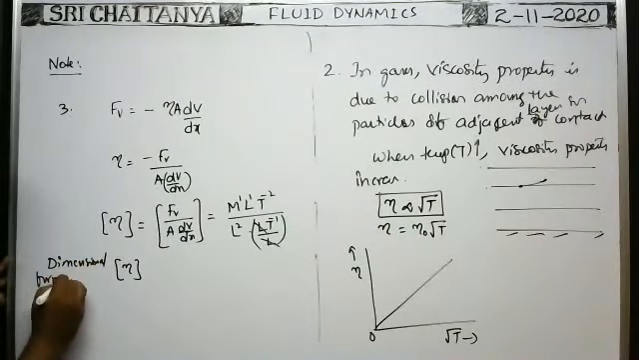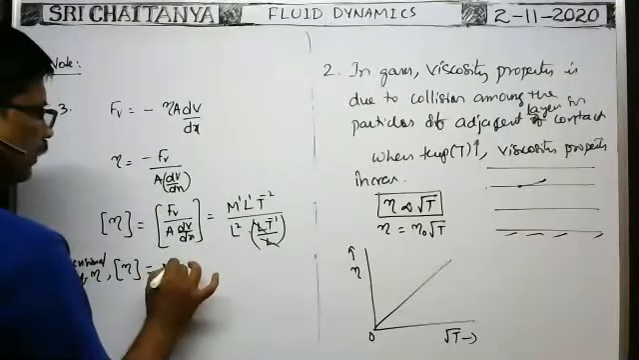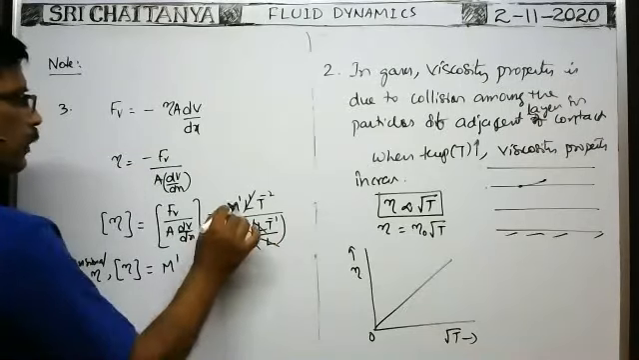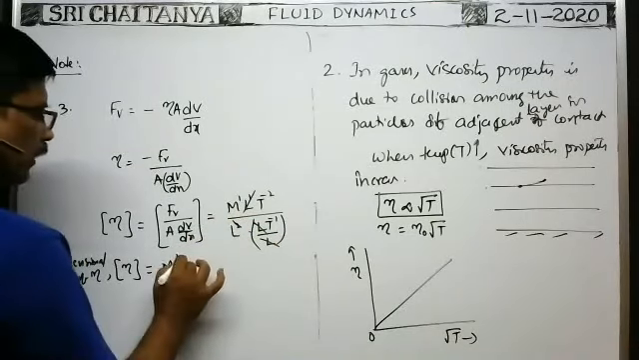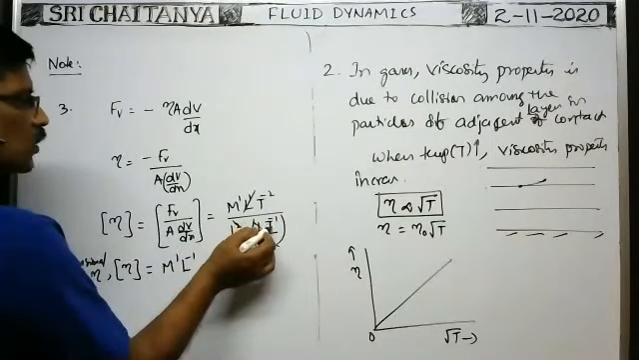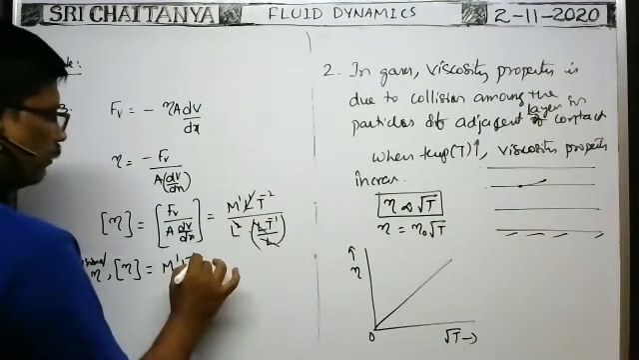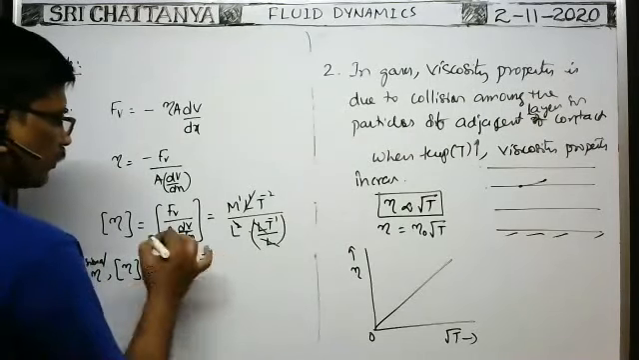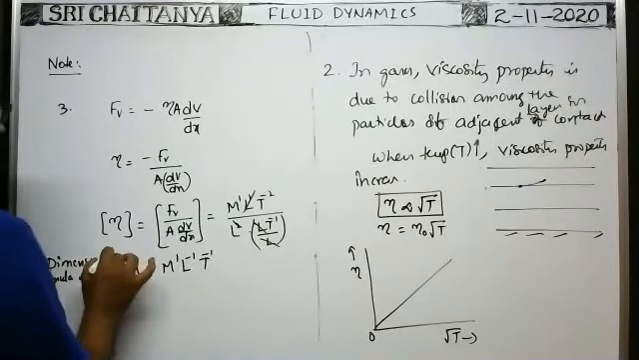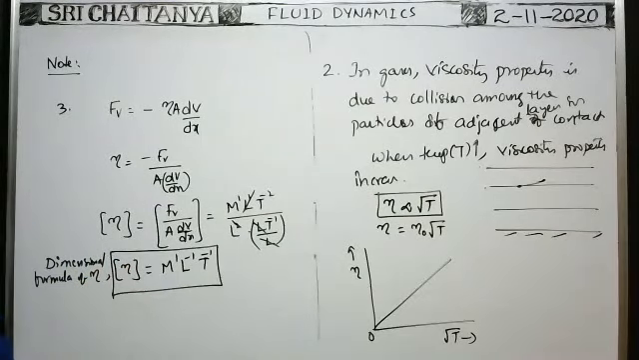Therefore, the dimension formula of eta is equal to: here l square cancels. Now m to the power of 1, this l you write in the numerator, then l to the power of minus 1, t to the power of minus 2. Here t to the power of minus 1 is there, you write this t to the power of minus 1 in the numerator, then it becomes t to the power of plus 1. Minus 2 plus 1 means minus 1. So m l inverse t to the power of minus 1. It is the dimension formula of the coefficient of viscosity.